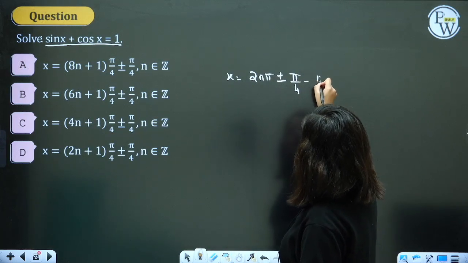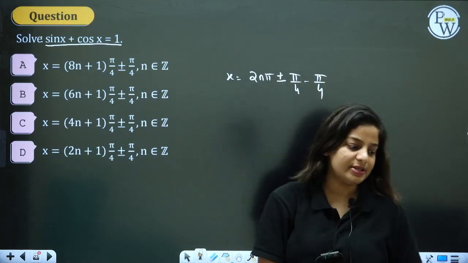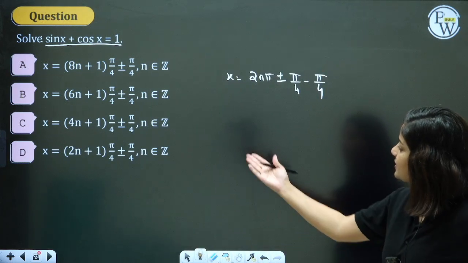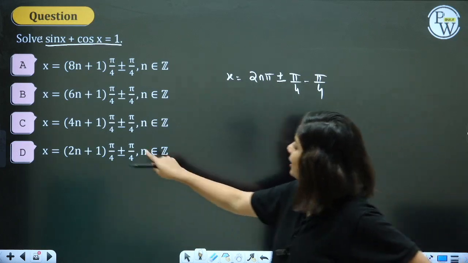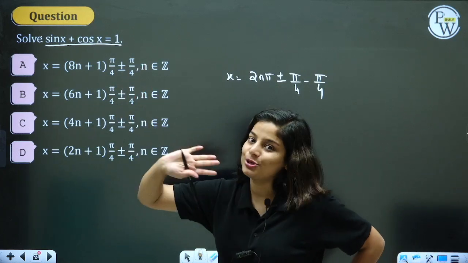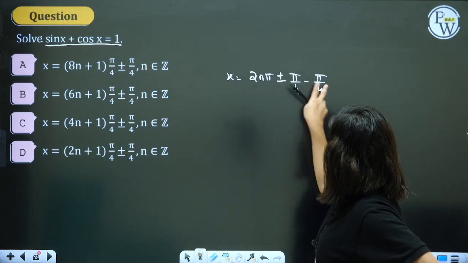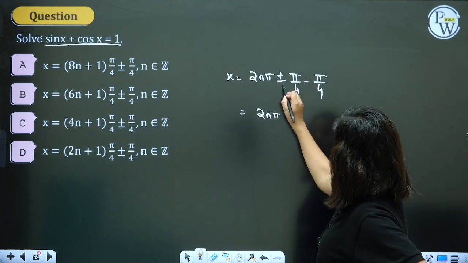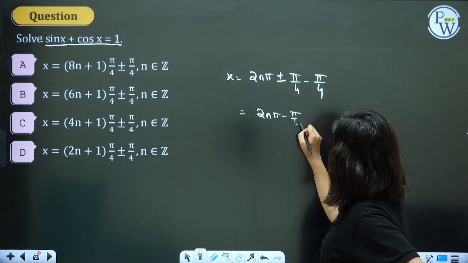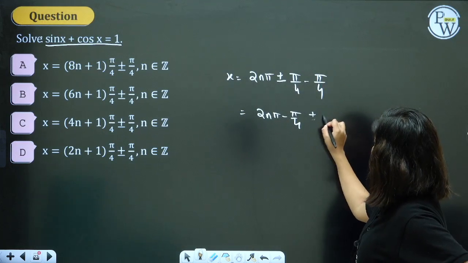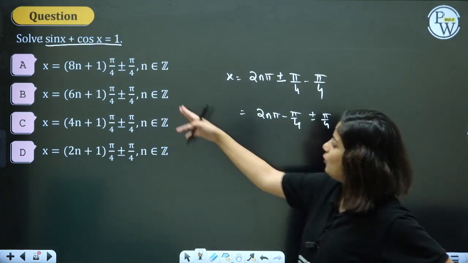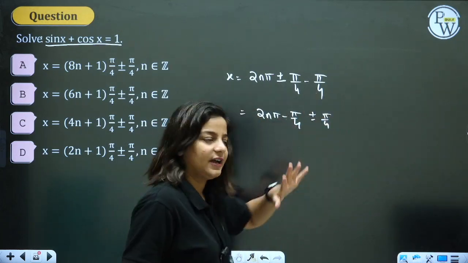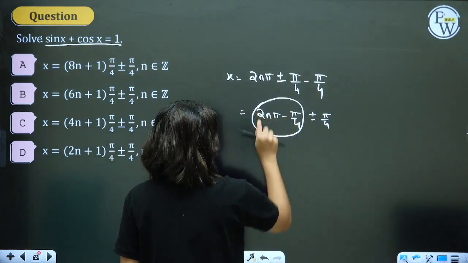Just simplify this in order to match your option. How will we simplify? In all the options pi by 4 is common. So 2n pi, this minus pi by 4 comes here and plus minus pi by 4 in the end. Now it is somewhat matching with the option, plus minus pi by 4 is in the end.